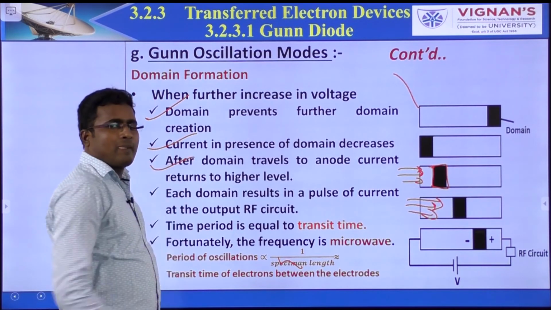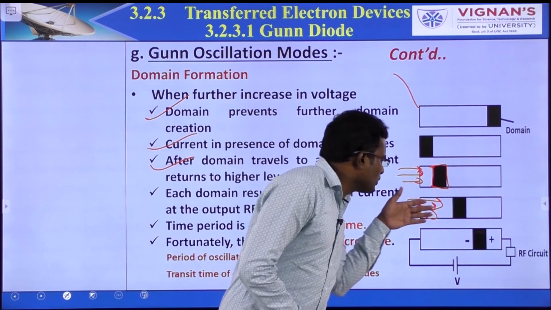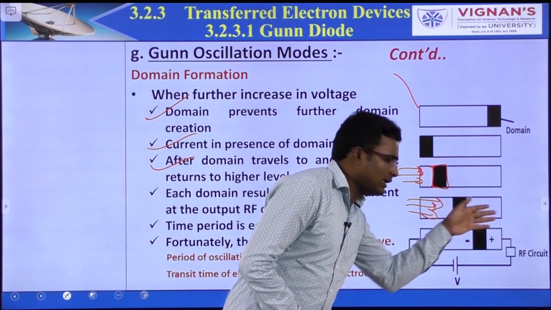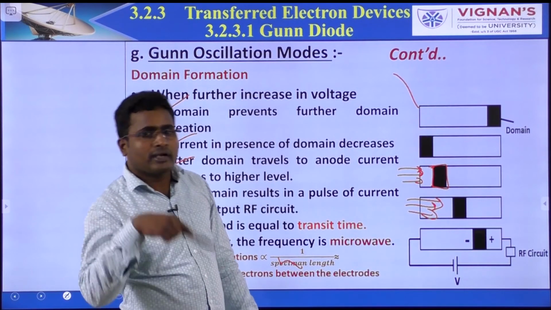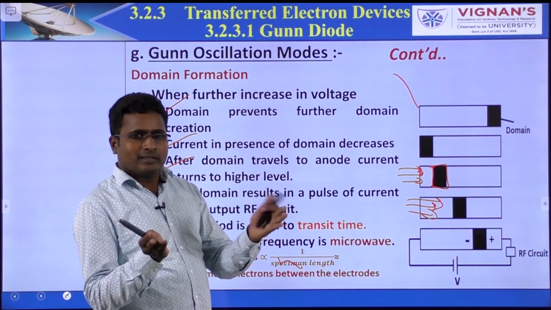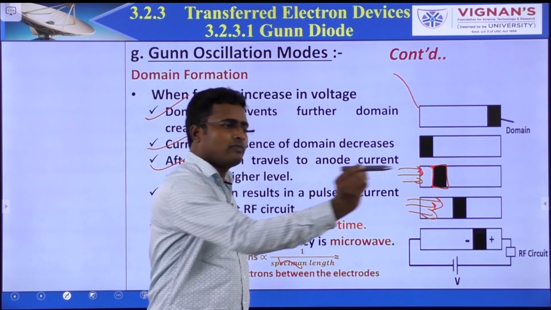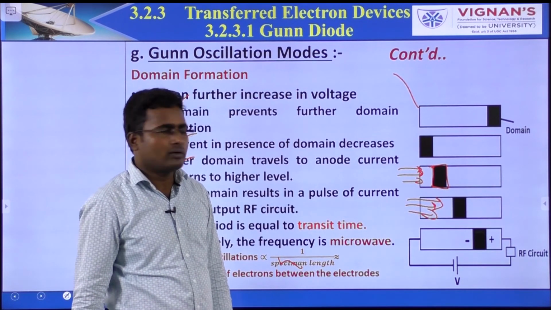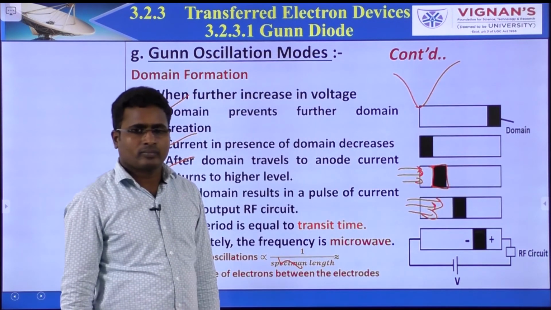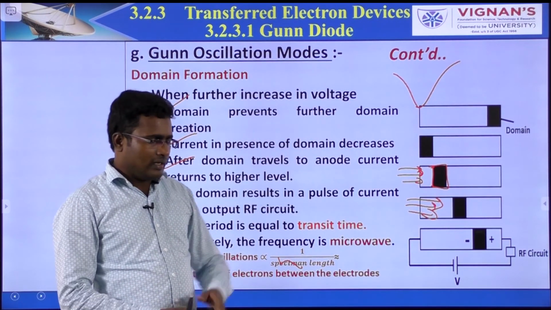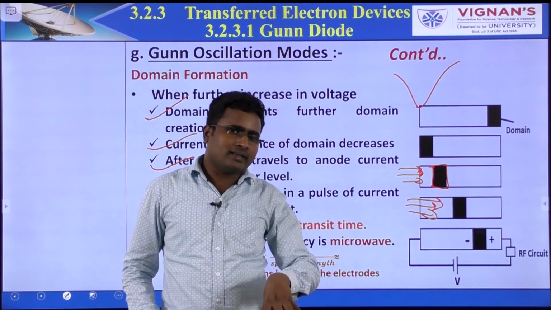Generally, the domain moves slowly from cathode to anode. After the domain reaches the anode, the current increases. That means there is no domain, and the electrons are moving freely from cathode to anode. Again, the current increases. So in the presence of a domain, the current decreases.